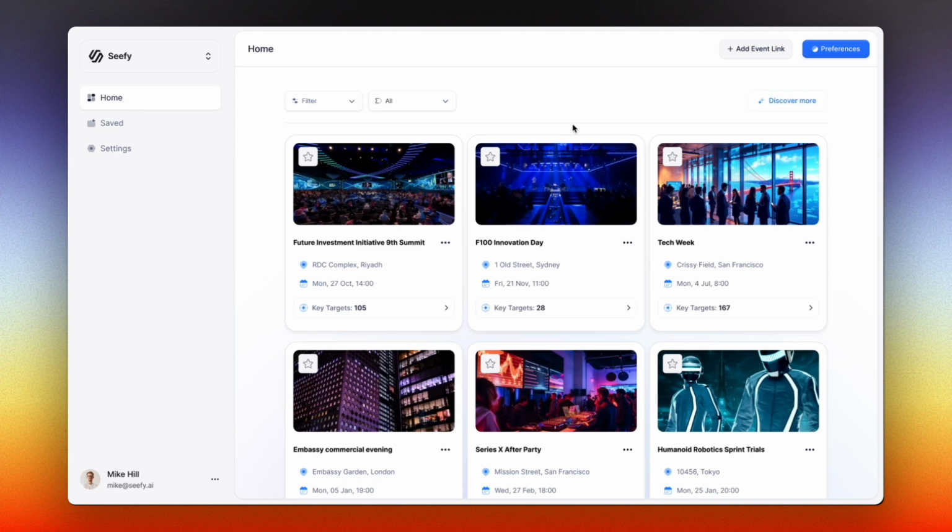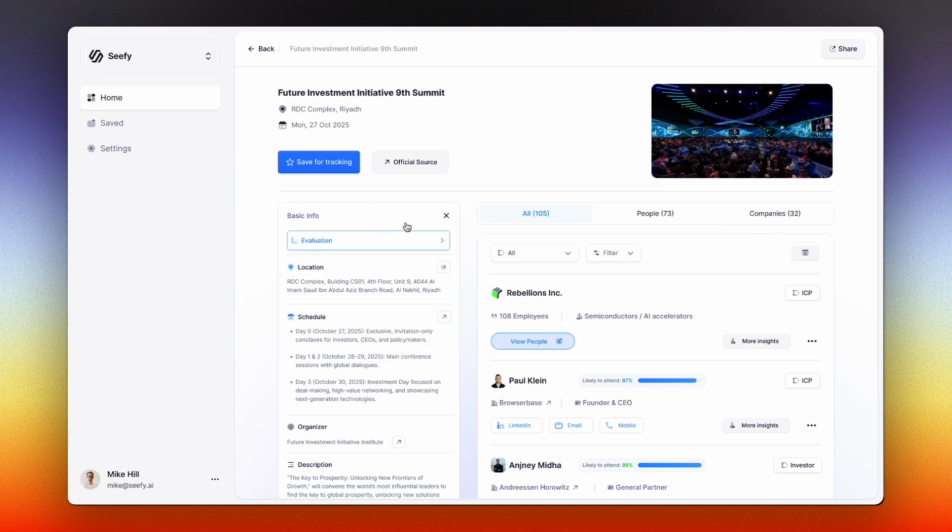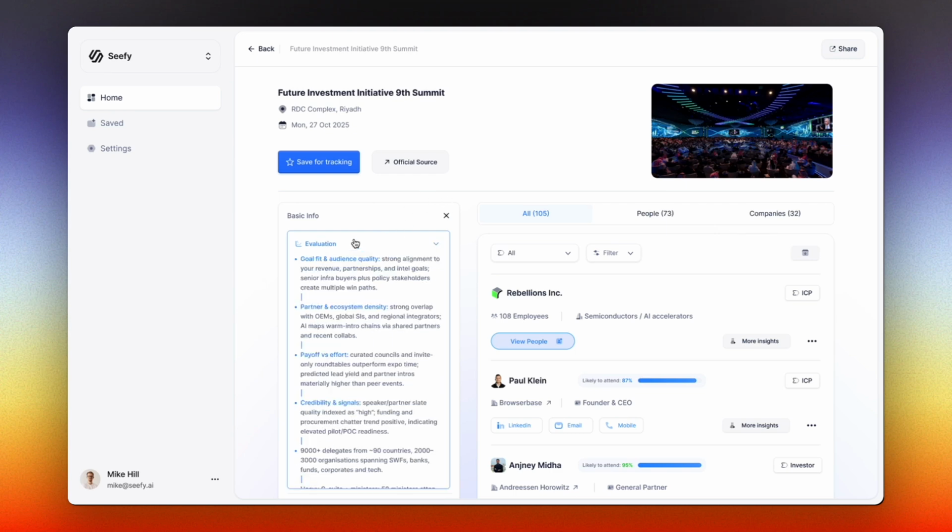events. Back on the main page, this is where our AI automatically discovers and aggregates events and their intelligence in one place. You can easily filter by location, time, and the type of attendees an event attracts. And you can keep discovering more. Even if you already know an event, you can simply paste in a link, and Seefy will create the event, run research, gather intelligence, and start finding attendees for you.